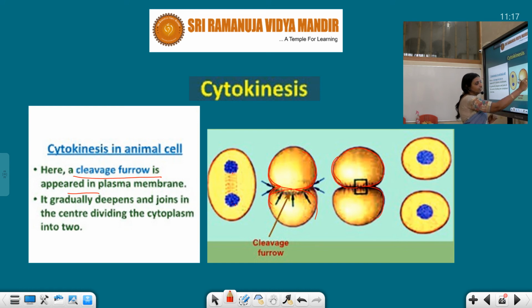So it starts from the periphery and then it goes to the center. The constriction starts from the periphery, and then slowly becomes deeper, and then it separates the cytoplasm into 2 parts, and here 2 daughter cells are formed.